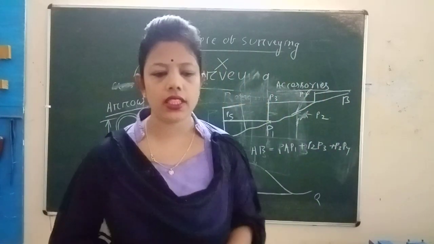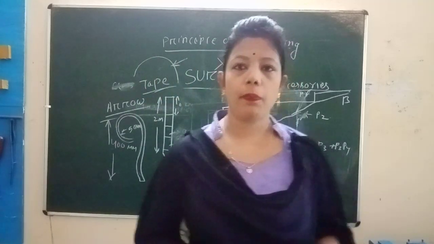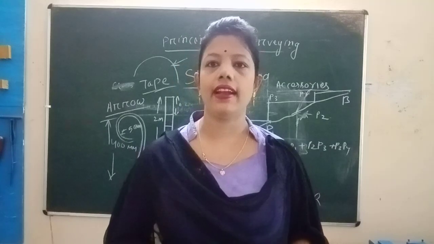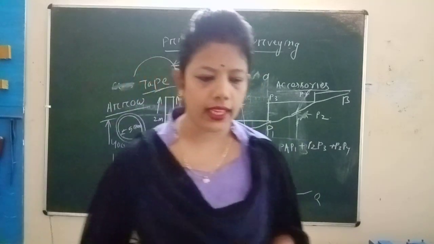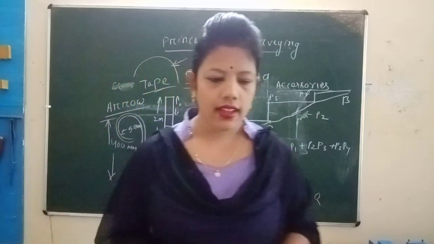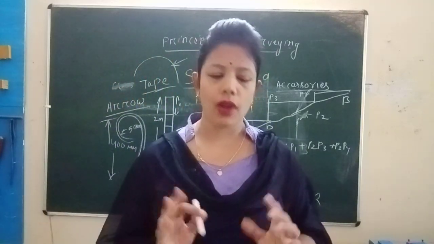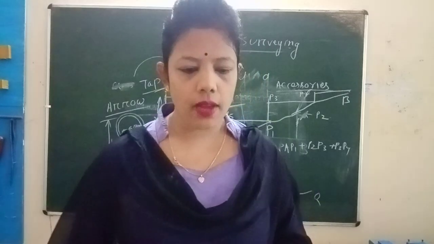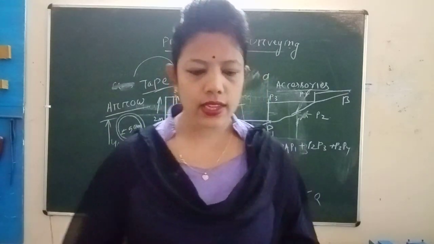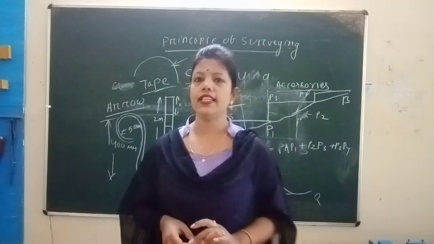Second, the zero end of the chain or tape should be properly cared for. Third, during chaining, the number of arrows carried by the person should be carefully verified with respect to the correct end. Ranging should be done properly. Next, no measurement should be taken with the chain in suspension.